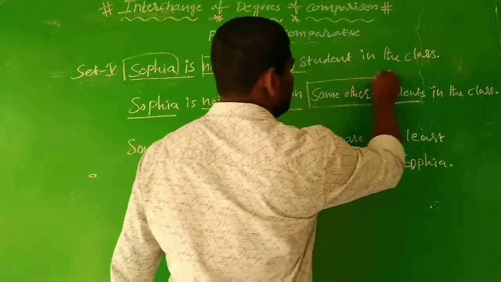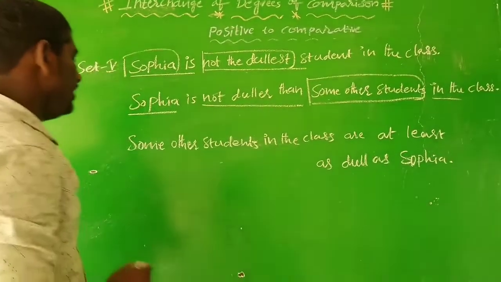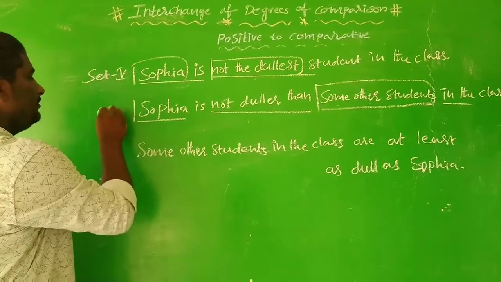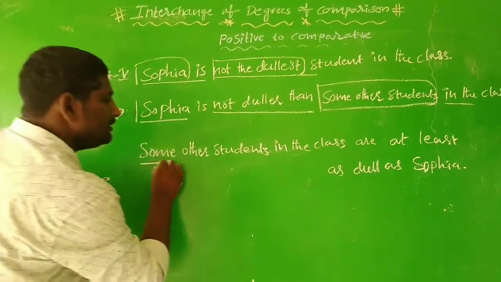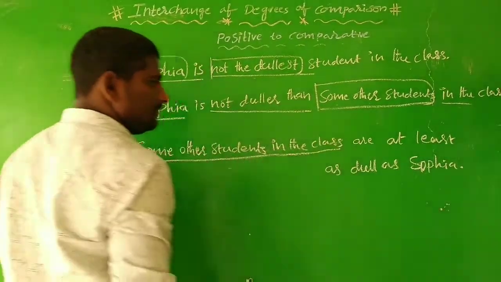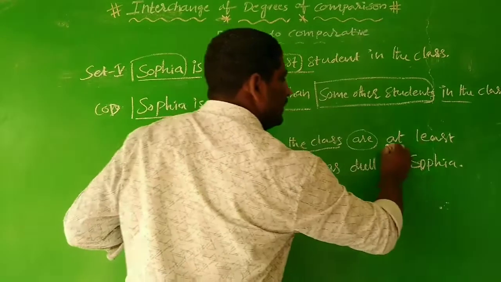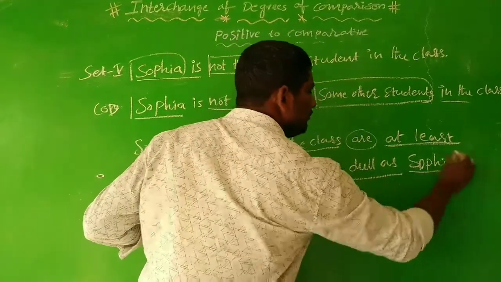This is very important: some other students in the class. And this is the comparative degree. So, some other students in the class are at least as dull as Sophia.